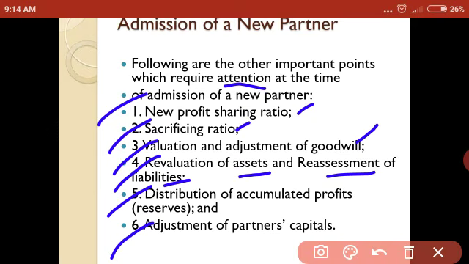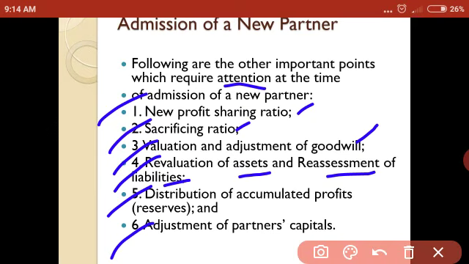It means there will be 50,000 increasing, or it may be 50,000 decreasing. Whatever changes occur in the business, or whatever liabilities are reevaluated, we have to record this revaluation of assets and reassessment of liabilities by preparing a revaluation account.